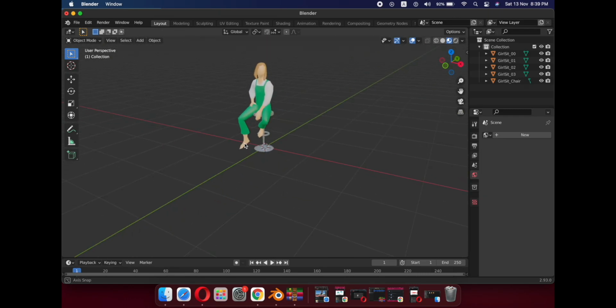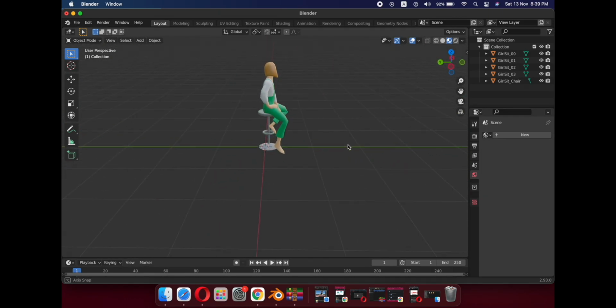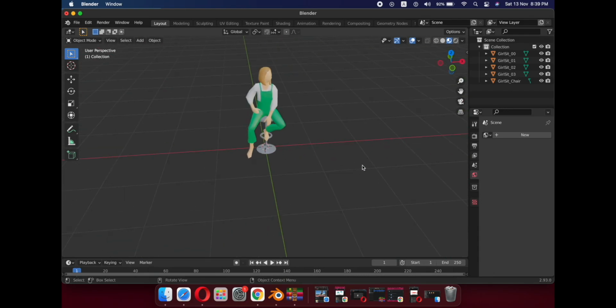This file is just completed along with the textures and materials on it. I hope this will help you out.